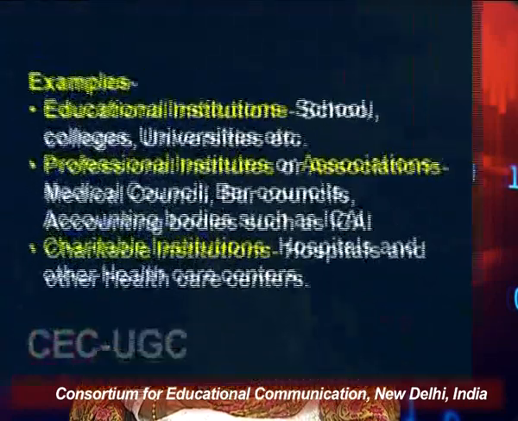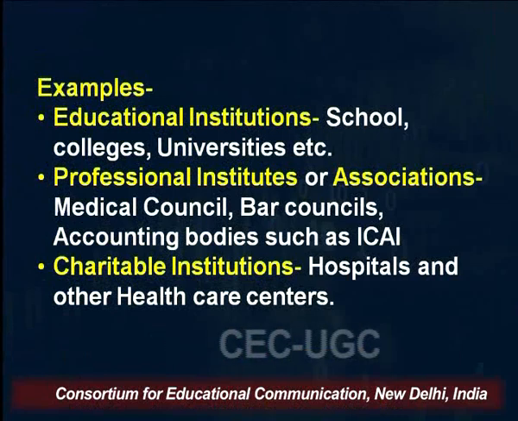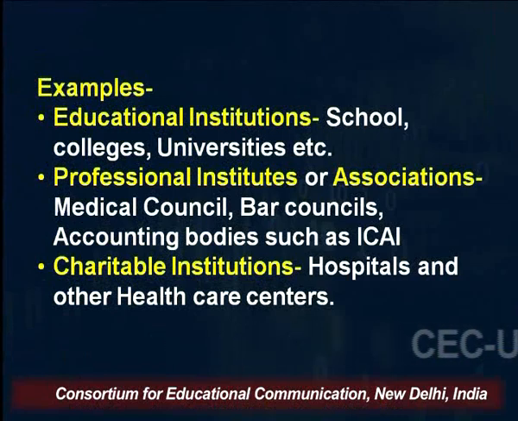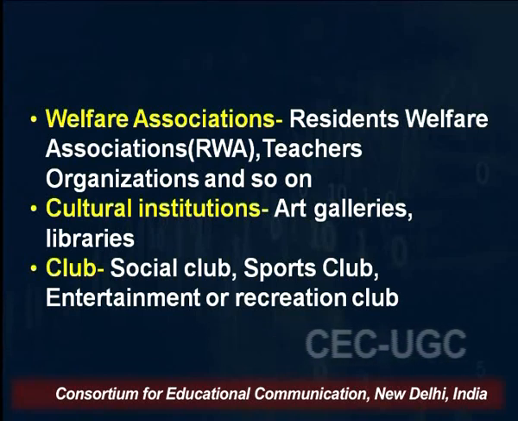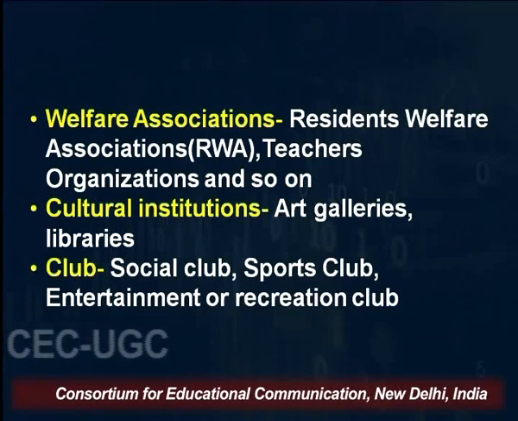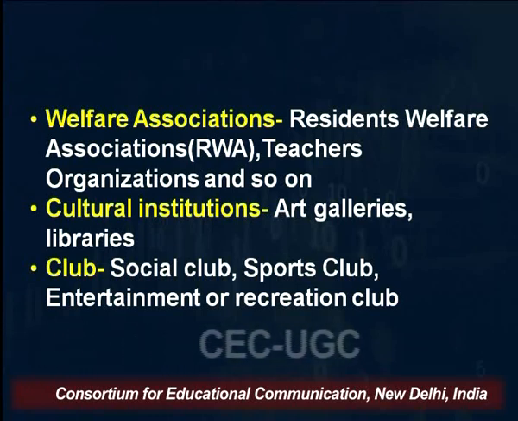The examples of such NPOs are educational institutions like schools, colleges, universities, professional institutes or associations like medical councils, bar councils, accounting bodies such as Institute of Chartered Accountants of India, charitable institutions like hospitals and other healthcare centers, welfare associations like RWAs, teacher organizations, cultural institutions like art galleries, libraries, clubs, social clubs, sports clubs, entertainment or recreation clubs. So these are the examples of the NPOs.